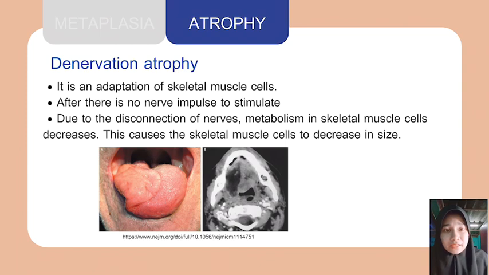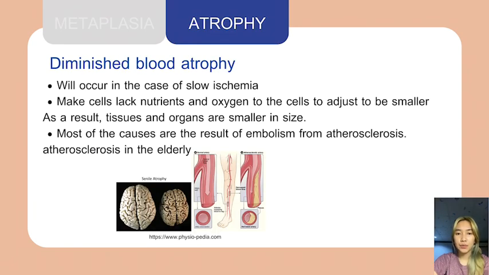Denervation atrophy is an adaptation of skeletal muscle cells. When there is no nerve impulse to stimulate them, due to disconnection of the nerve, metabolism in skeletal muscle cells decreases. This causes the skeletal muscle cells to decrease in size. Diminished blood supply also causes atrophy, in the case of ischemia. Reduced nutrients and oxygen reaching the cells make them adjust to be small, so tissues and organs are smaller in size.